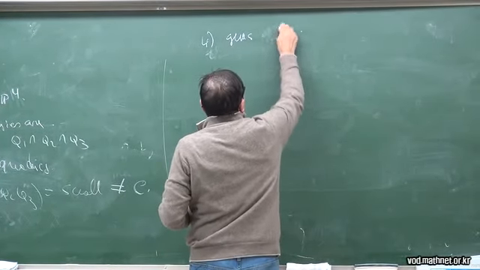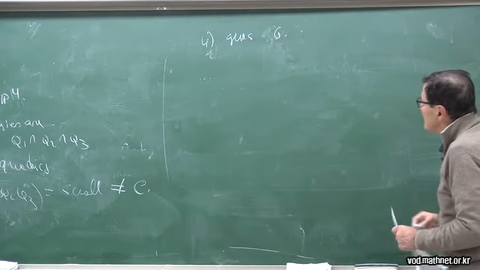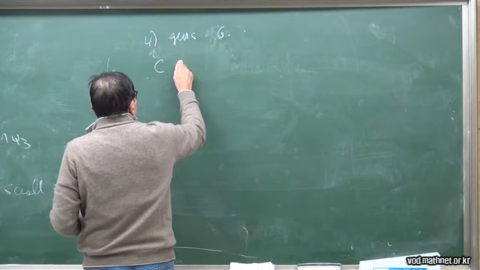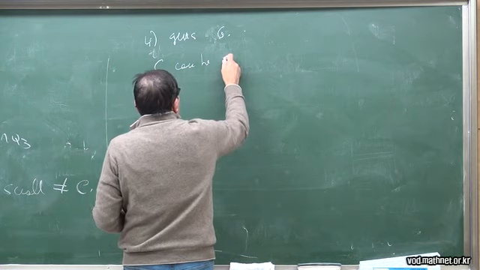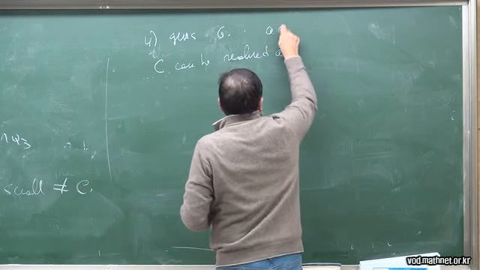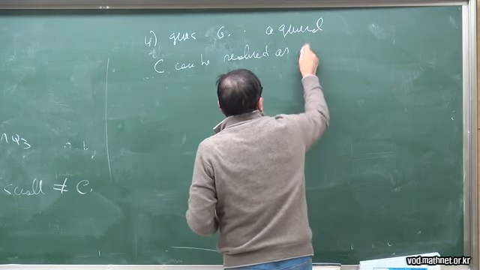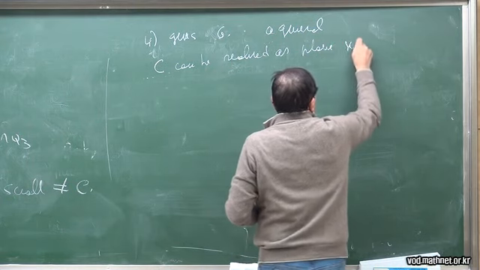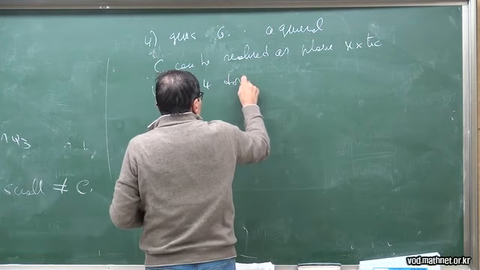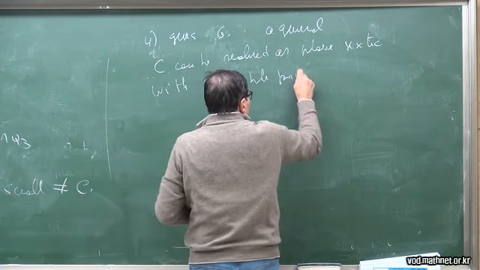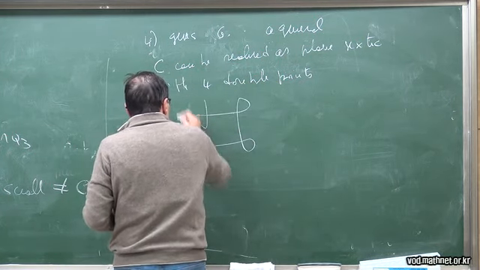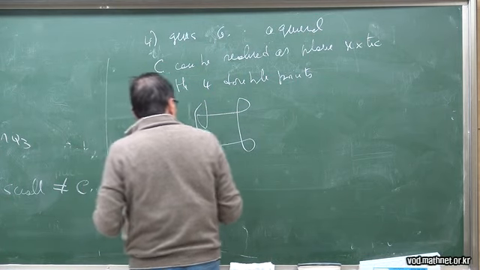Genus 6. Genus 6 is more interesting and more complicated. And C can be realized, a general C, as a plane curve, a sextic, with 4 double points. So we have something like this.